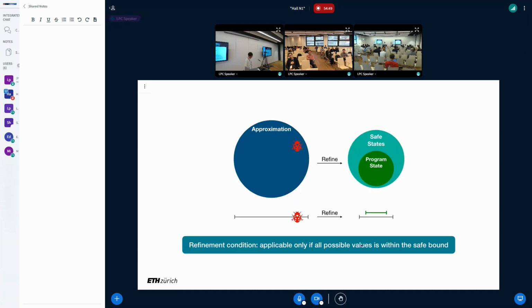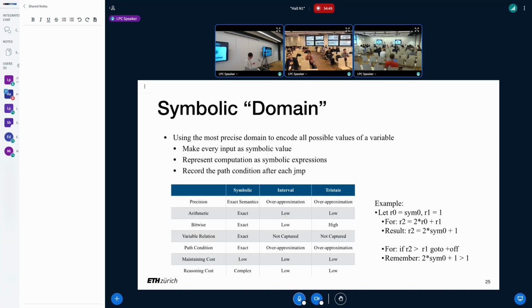So how do we know this? The verifier now approximates all possible values of a register by using interval and tnum data, but obviously they are not precise enough. So now we have to use a more accurate, more precise domain to represent this information. So we use a symbolic domain. That is, we make every input a symbolic value, which can represent an arbitrary 64-bit value.